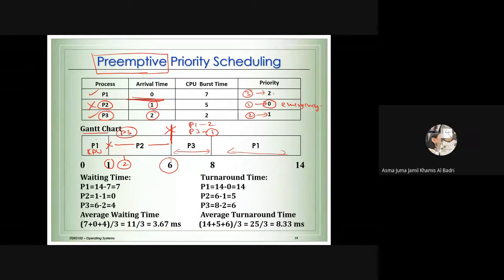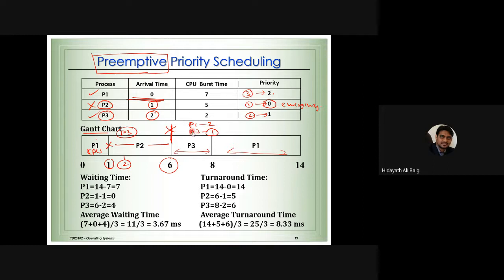Clear? Yes. Okay, now look at the timings. Start at 0 milliseconds, complete at 1 millisecond because process 2 came. Then from 1 millisecond to 5 milliseconds, we complete the job. So at 6 milliseconds, process 3 will start, that is 2 milliseconds. So 6 plus 2, 8 milliseconds, that will complete the job. Process 1 has already completed 1 millisecond. So 7 minus 1, remaining time is only 6 milliseconds. So 8 plus 6, it's going to be 14 milliseconds.